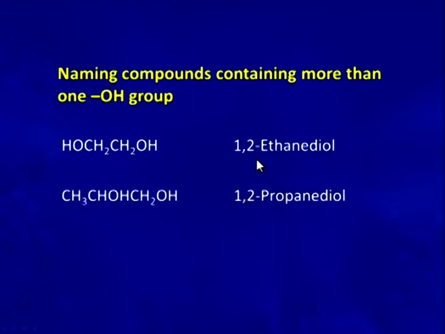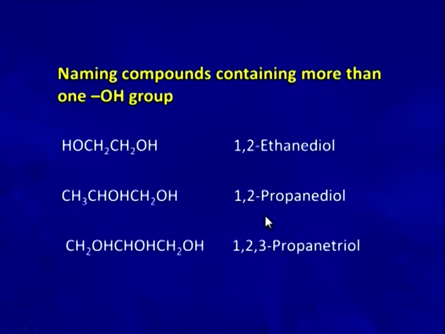Here in this molecule you can see that we have 3 carbon atoms, but position 1 and position 2 have the hydroxy group. That is why the name given is 1,2-propane diol. In the third example, all the 3 carbons have a hydroxy substitution. That is why the name given is 1,2,3-propane triol.